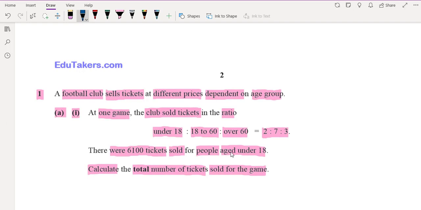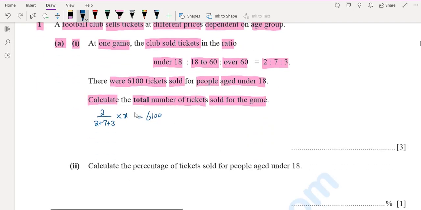For the people aged under 18, the ratio is 2. 2 over the sum of the ratio, 2 plus 7 plus 3, of x, where x is the total number of tickets, equals 6,100 tickets sold for people aged under 18. From this we can calculate the total number of tickets.